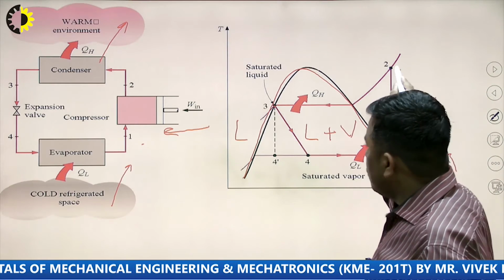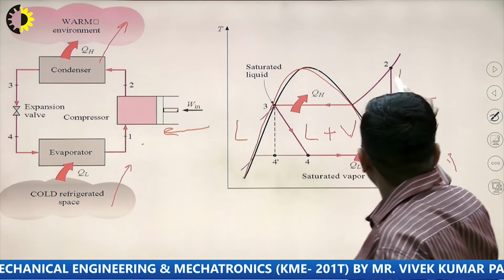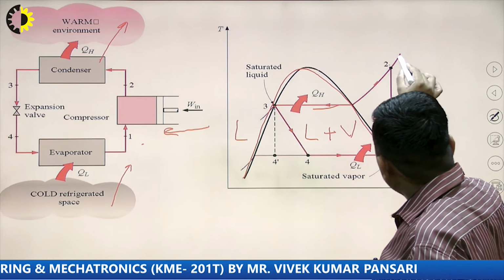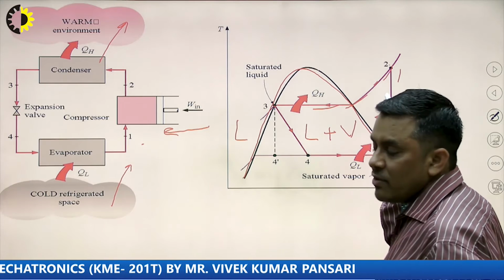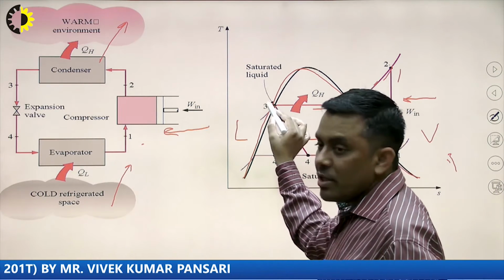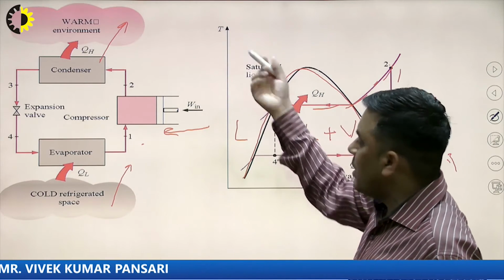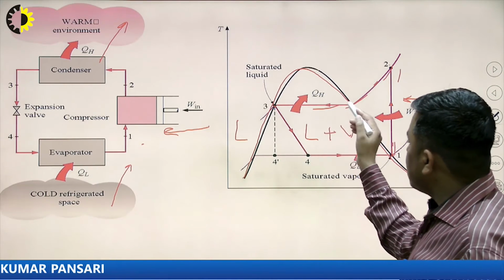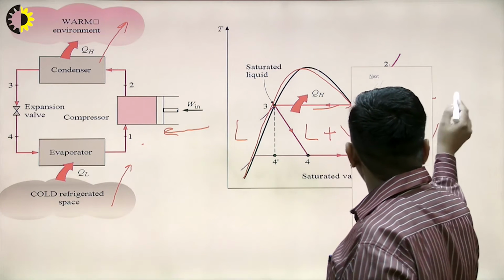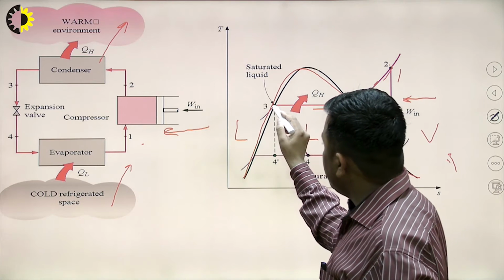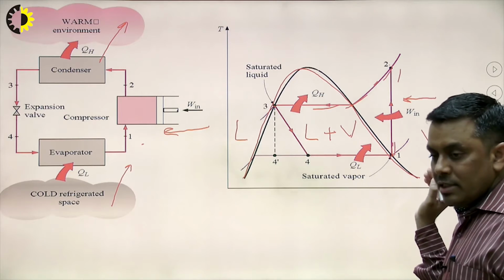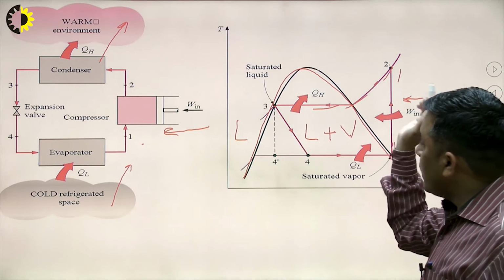Now from point 2 it is moving towards the condenser. This process 2 to 3 occurs in the condenser, at constant pressure, this is the constant pressure line on the TS curve, and at constant temperature the heat is rejected to the warm environment, and because of this heat rejection the phase is transformed. From the point where it is in vapor state, it is getting converted into liquid. So at point 3 the vapor refrigerant is completely converted into liquid.